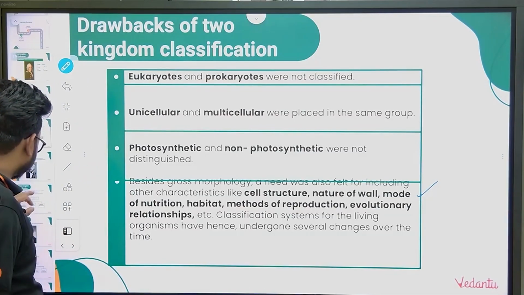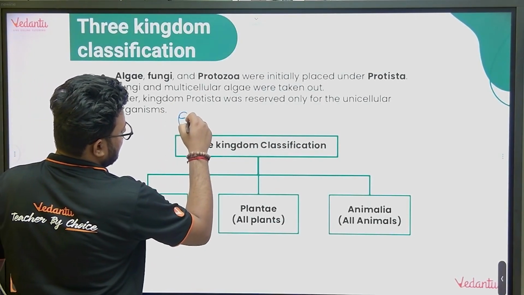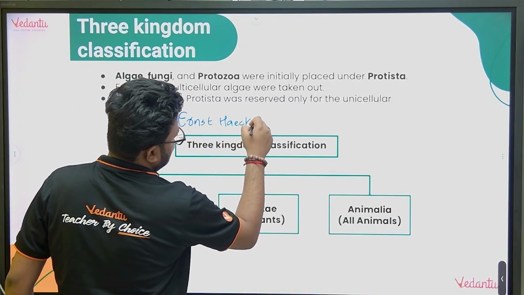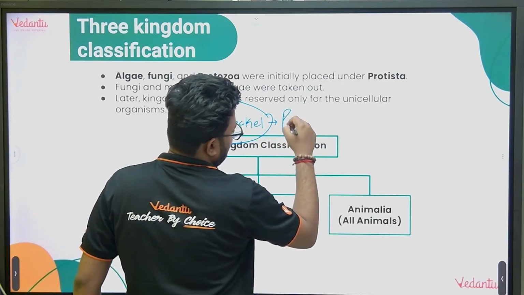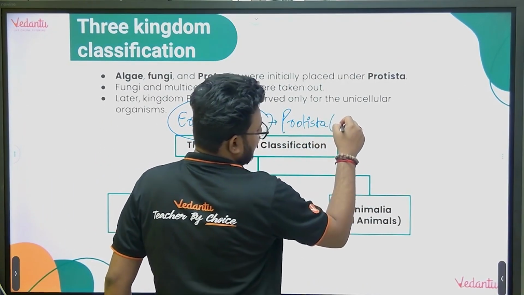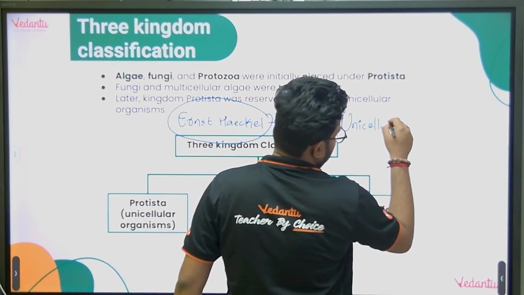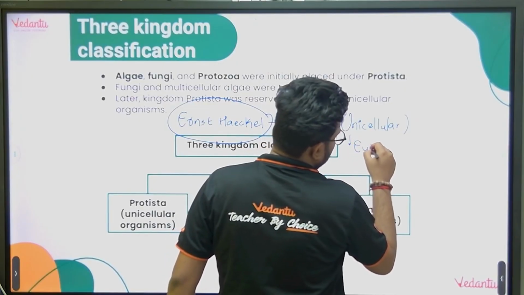So the three kingdom classification was given by Ernst Haeckel, and he introduced kingdom Protista. Protista includes all the organisms which are unicellular, and one more important thing, which are eukaryotes.